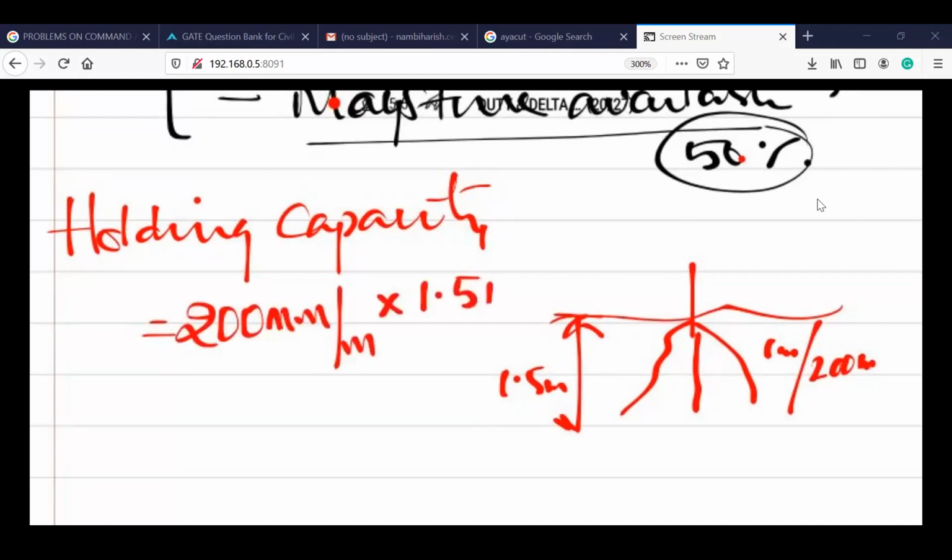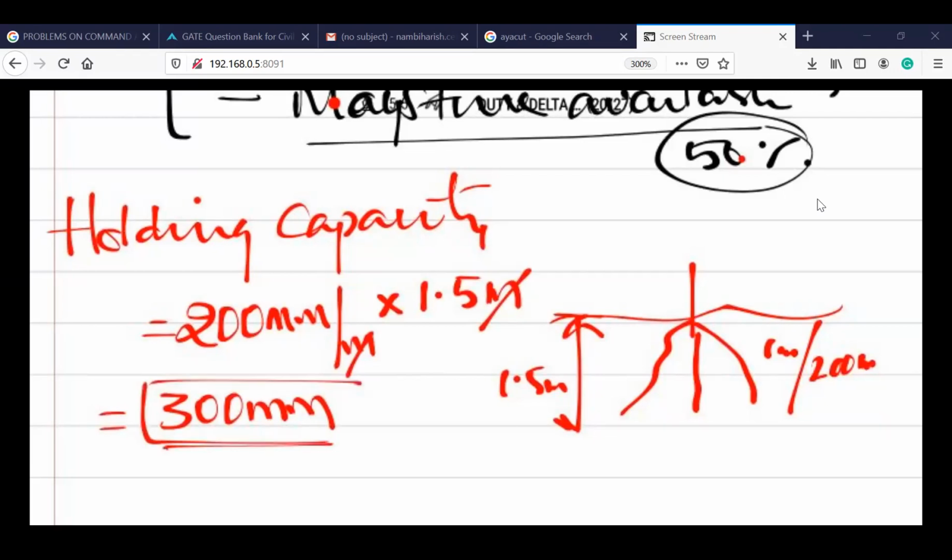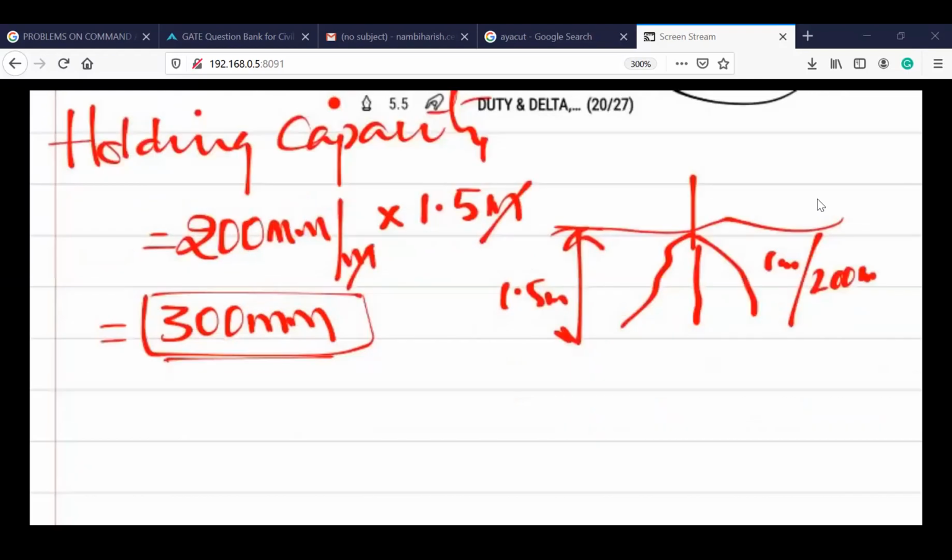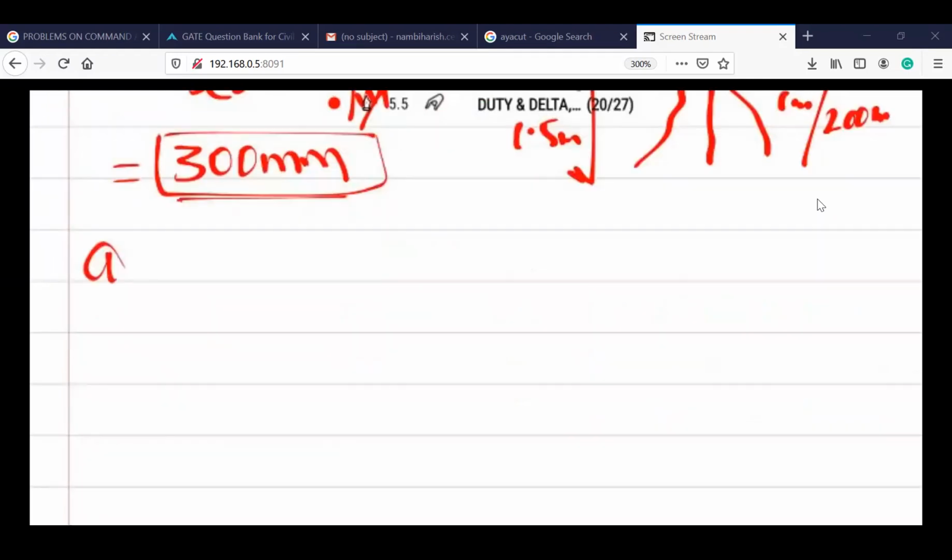So the meter gets cancelled. That is 300 mm of moisture can be stored. That is in terms of depth, but you have to calculate in terms of volume. So this is the holding capacity, and out of which 50% is already available in the root zone. So now you have to calculate what is available already.